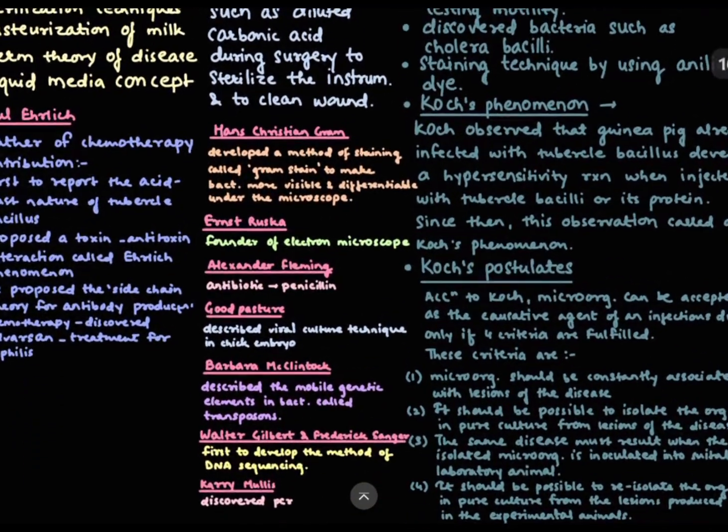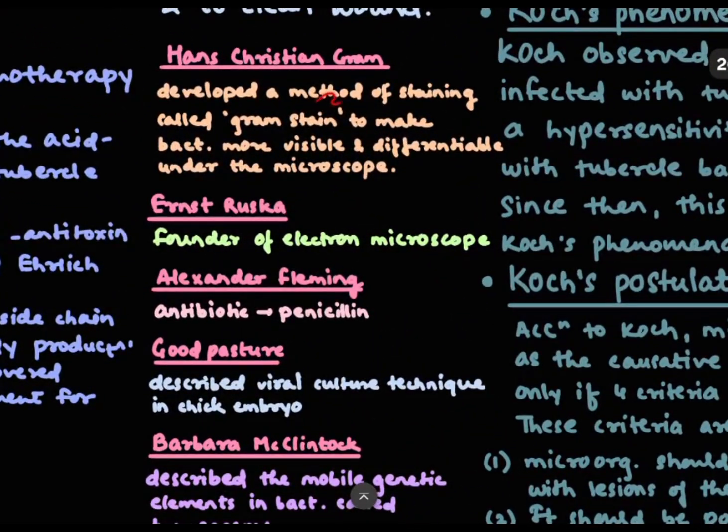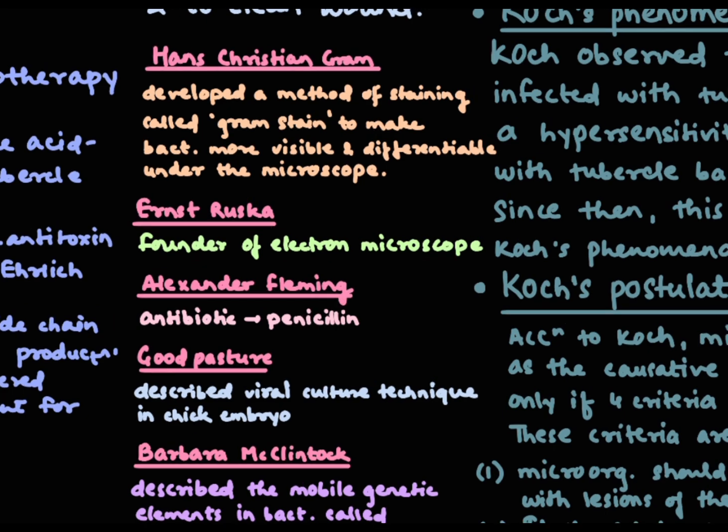The next scientist is Hans Christian Gram. He developed the staining method called the Gram stain to make bacteria more visible and differentiated under the microscope. Then second is Ernst Ruska. He is known as the founder of the electron microscope. Then next is Alexander Fleming. He discovered the antibiotic penicillin.